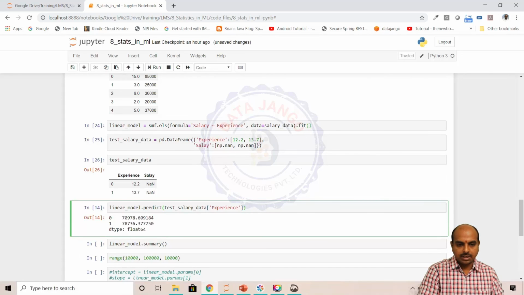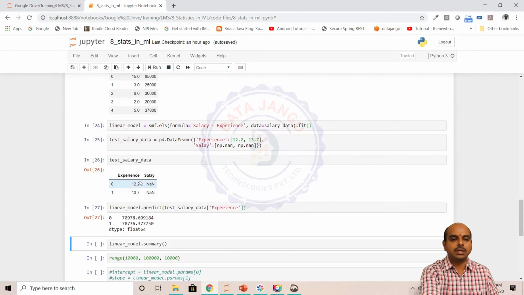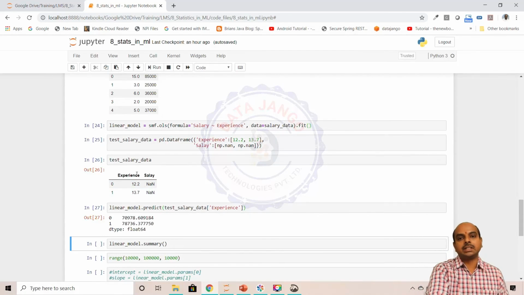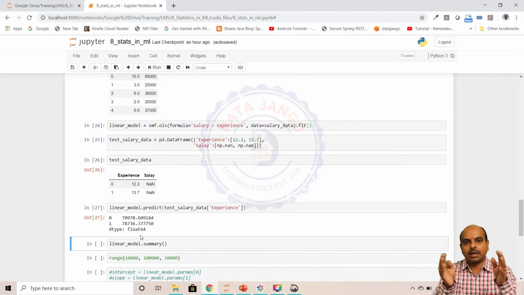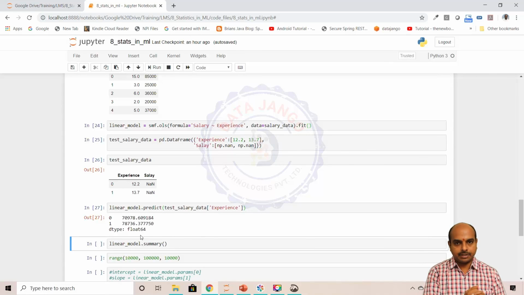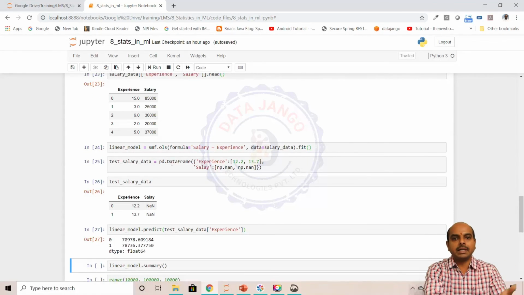So when I execute this, it predicted 70,000 for the 12-year experienced guy, and 78,000 for the 13 years experienced guy. How did it get these outcomes? It understood the pattern in the historical data, the training data. In the training data, it has the output variable and the input variable. It tried to understand the pattern, or relationship, between those two with a linear equation. The same linear equation it is using here. So that's how you build a linear regression algorithm, and how the linear regression algorithm understands the patterns and tries to predict.